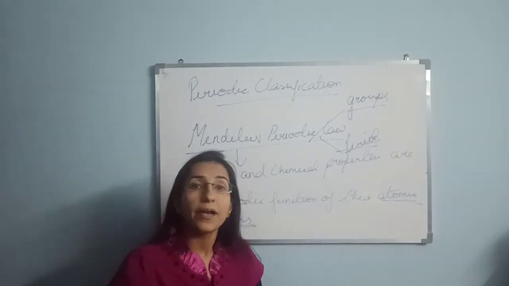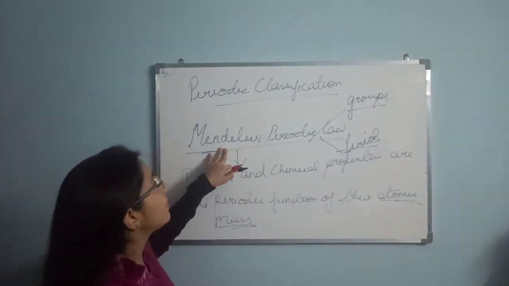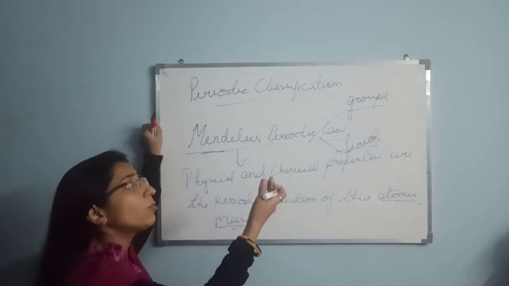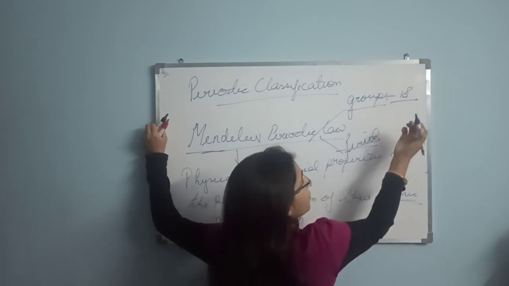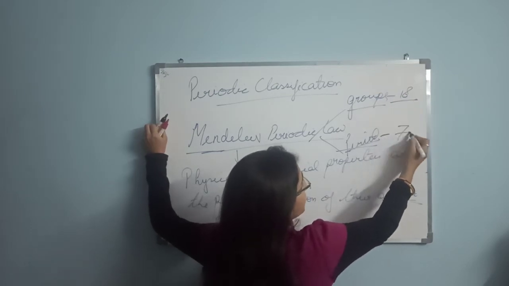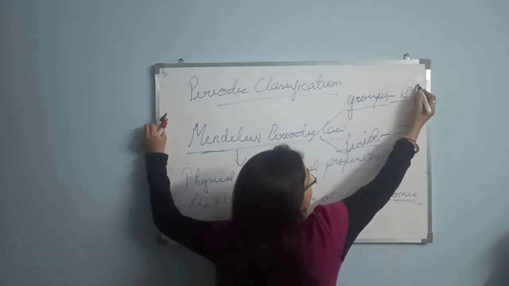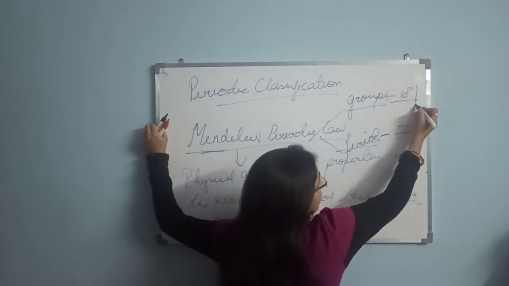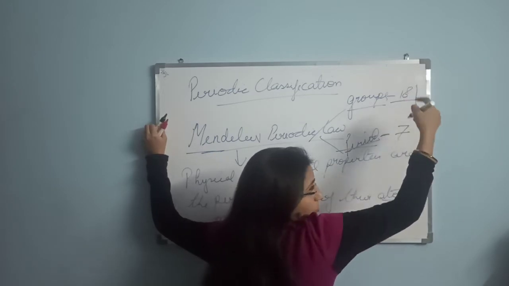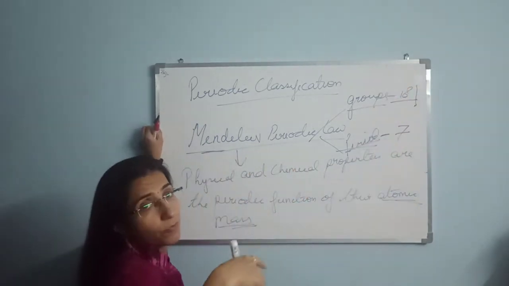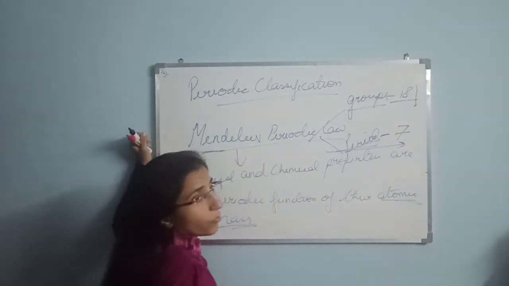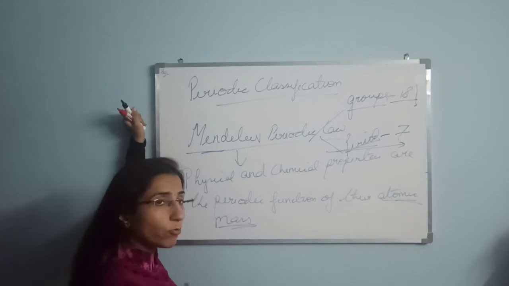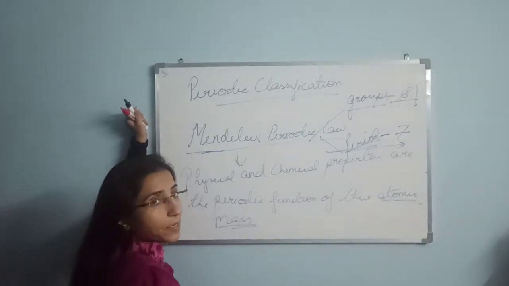Mendeleev said that there are 18 groups in the periodic table and there are 7 periods. The groups are arranged in a vertical direction, top to bottom, with the elements arranged in order of increasing atomic mass, and the periods move from left to right. How to find the group and how to find the period, I will explain later on.